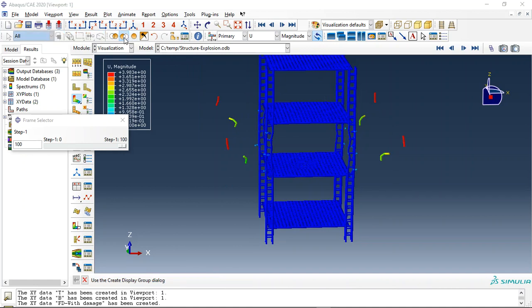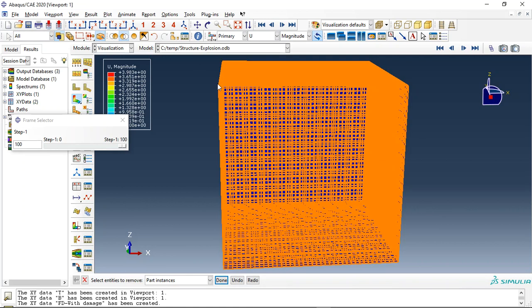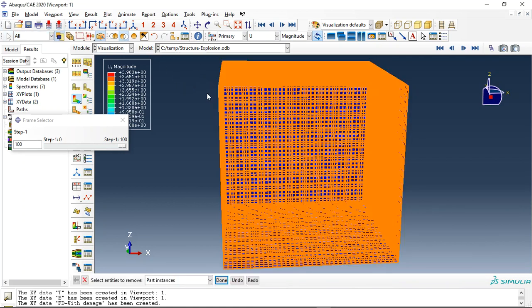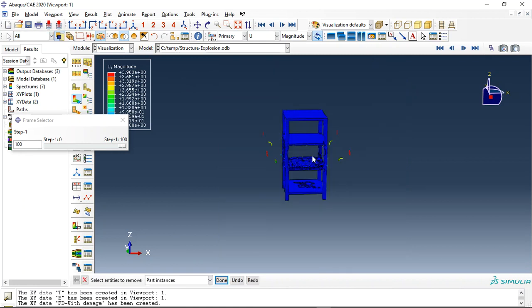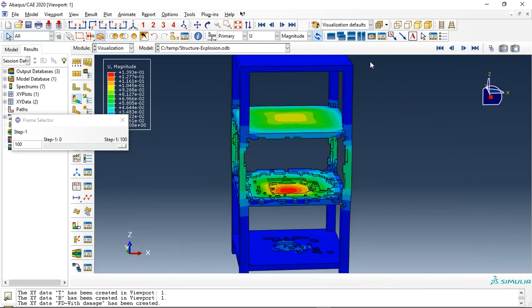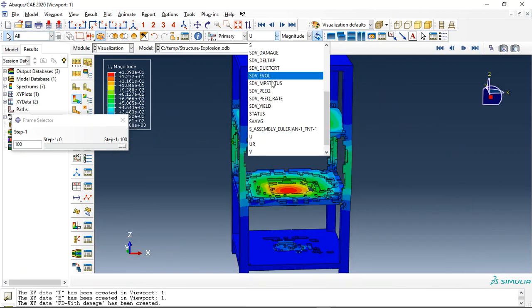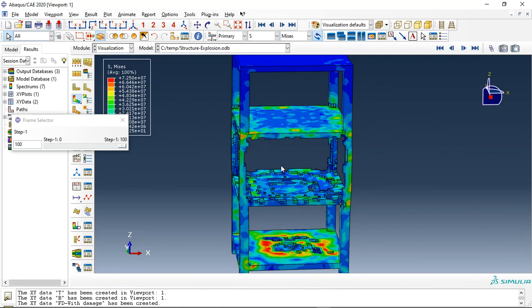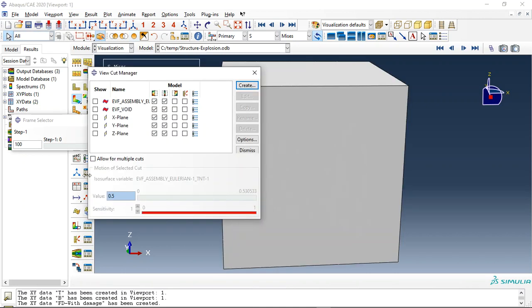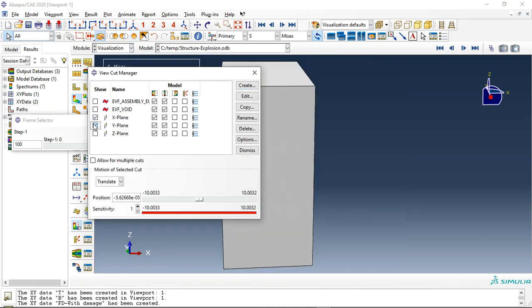Now let me replace the concrete and check its result for the stress. This is the stress, and let me check it in this view.